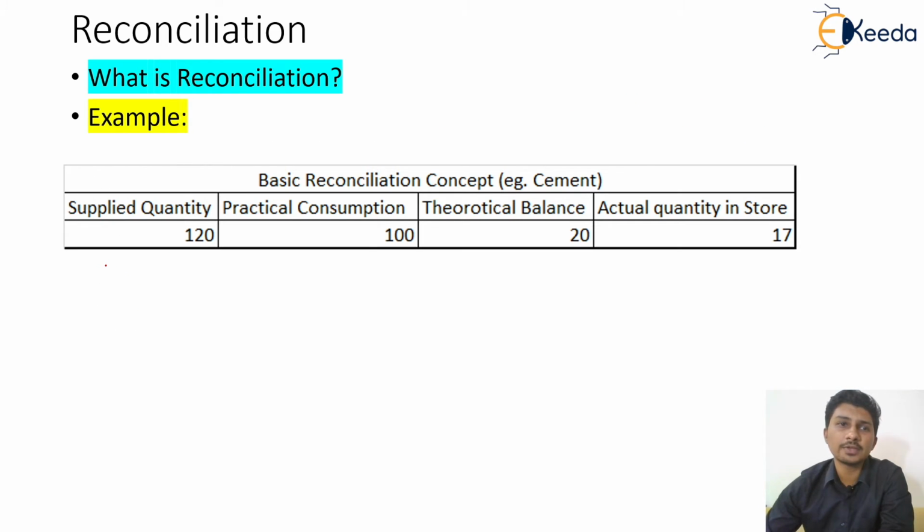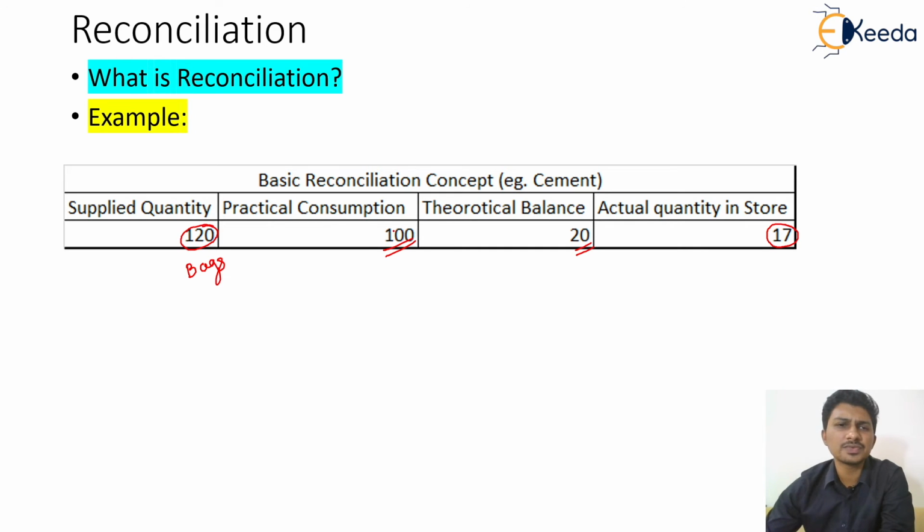Another example, let us take how the reconciliation actually takes place. The first thing we need to know is the supplied quantity, that is, up to this running RA bill, how much quantity I have received on the site. Let us take the example of cement. Let's suppose I have received in total 120 bags of cement on site. Practically, the consumption, that is how much quantity we have actually consumed on site, is 100. Now suppose the theoretical balance should be 20, that is 20 bags should be there in the storeroom, but actually I am finding only 17 bags.